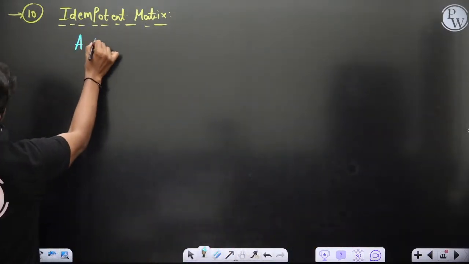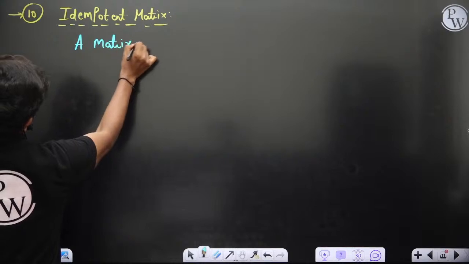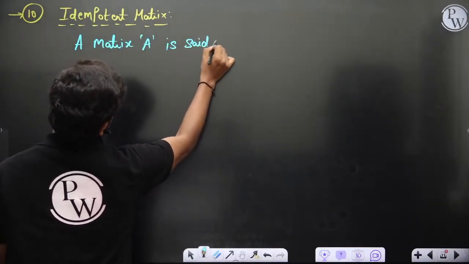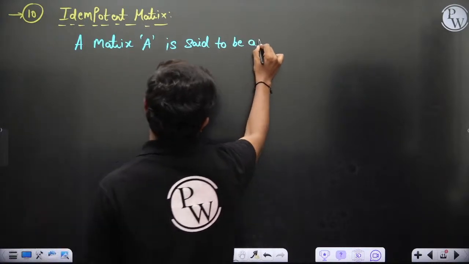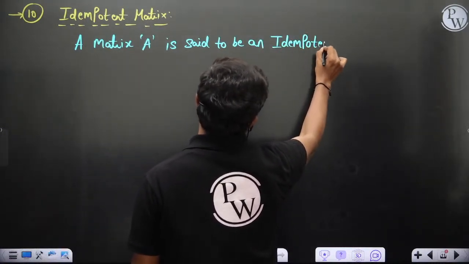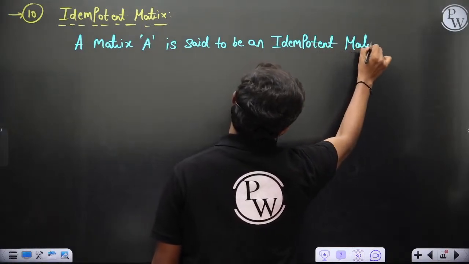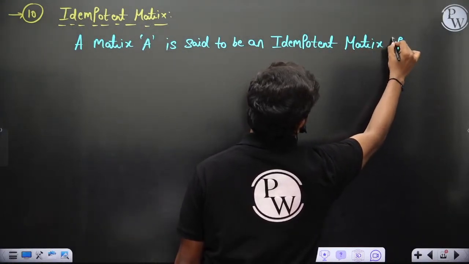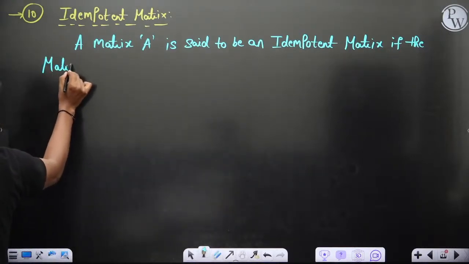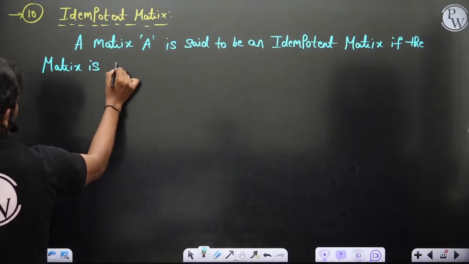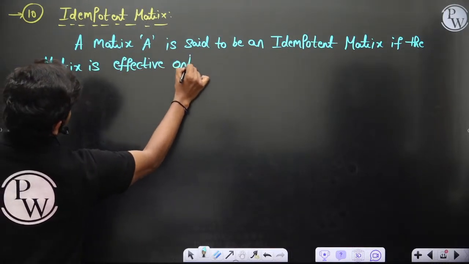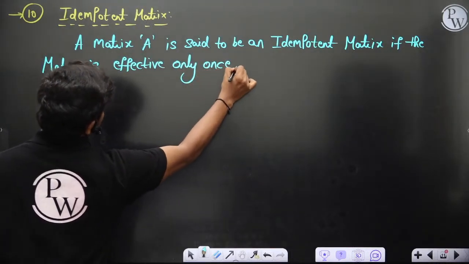A matrix capital A is said to be an idempotent matrix if the matrix is effective only once. So what's the meaning of this statement?